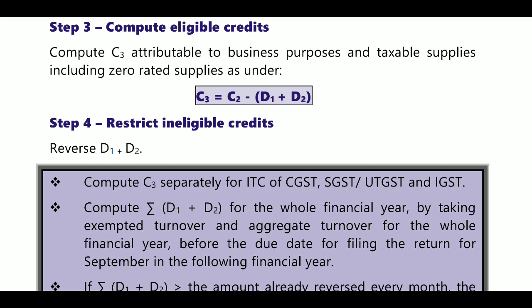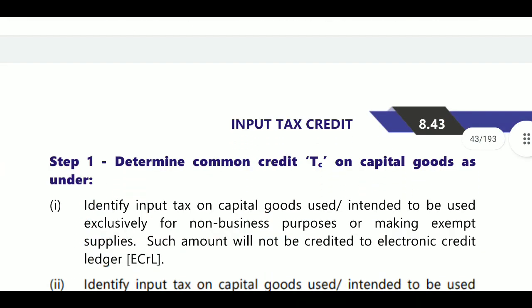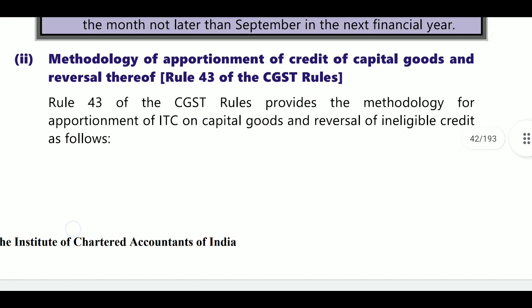Next, what we will get is the eligible ITC attributable to business and taxable supplies including zero-rated supplies. Total eligible ITC will be T4 plus C3. Next, methodology for apportionment under Rule 43 of CGST, common capital goods. In case of capital goods reversal, we will see this capital goods reversal.